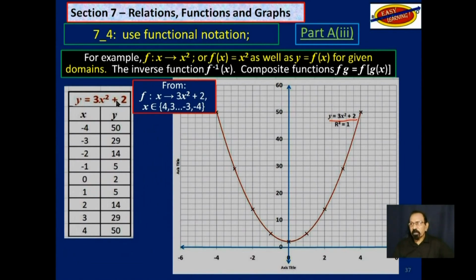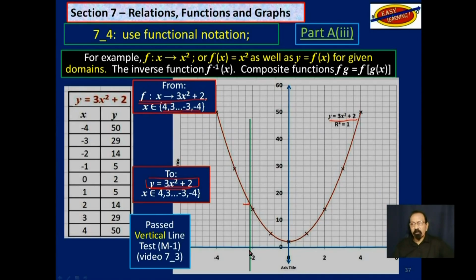So from this function here, f is the function such that x maps into 3x squared plus 2 for these x values. Then we get this equation, y is equal to 3x squared plus 2. So this is a defining equation from that function up there. We can use a vertical line test, and you will notice that any vertical line here will touch that graph at only one point, which would give only one y value or one range value.